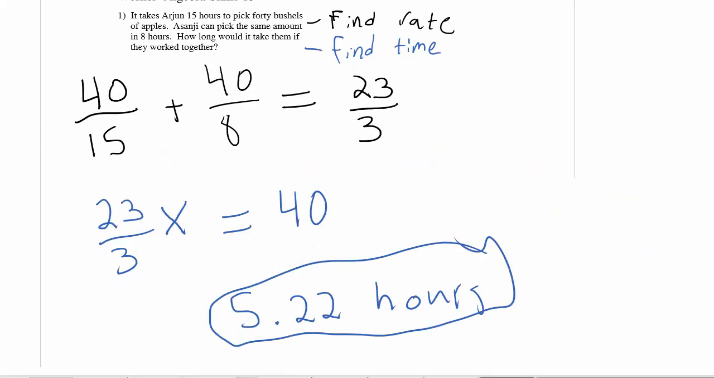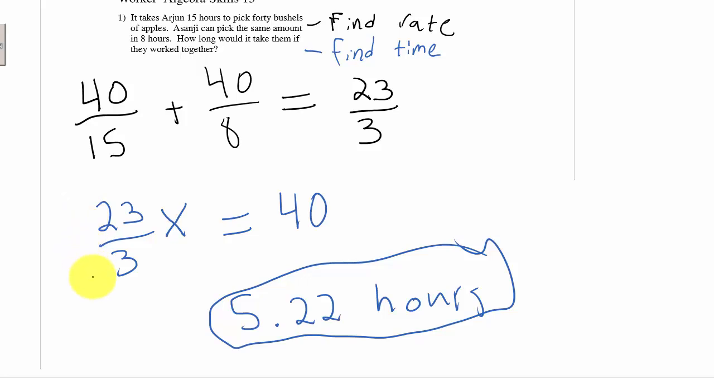Alright, so quick recap. You find the rate for each person by dividing the amount of work that they do by the amount of time it takes them. Then you add the two rates together to find their rate when they're working together. You take the rate, which is how quickly the work gets done, and you multiply it by the amount of time that's spent. So, since you don't know how much time is spent, we write a variable like x. And you set that equal to how much work has to get done in total. You solve for the time, and that'll give you your answer.